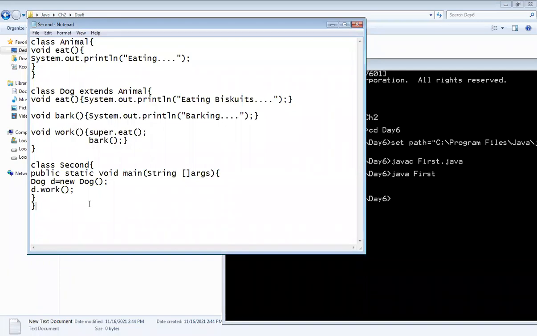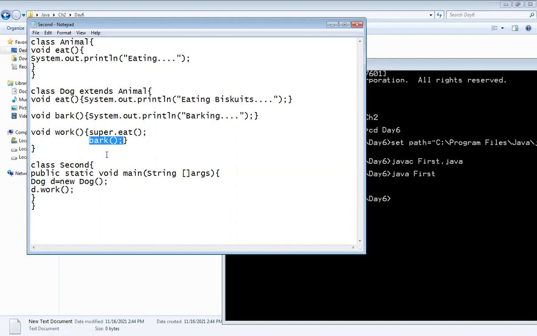Okay, now see what I have done. First, I have created the object of a child class. Then I have called the method which is available in the child class. But in this method, what have I written? First, I have called the parent class method, that is super.eat, with the help of the super keyword. Eat नावाची जी आपली मेथड आहे ती मी कशी कॉल केली, super या कीवर्डनी. And then in the second line, I have called the second method which is available in the child class, that is the Dog.